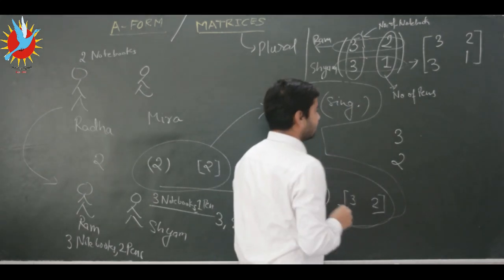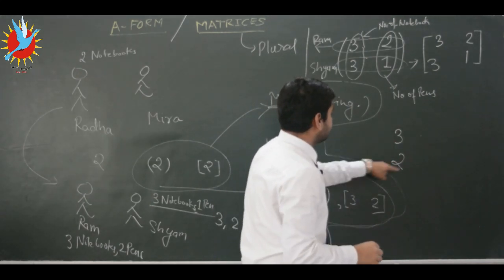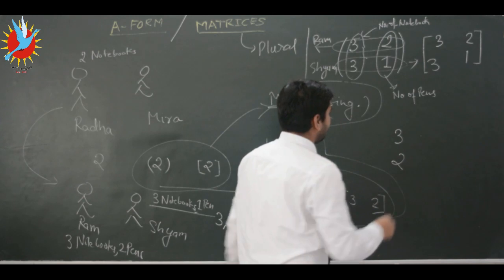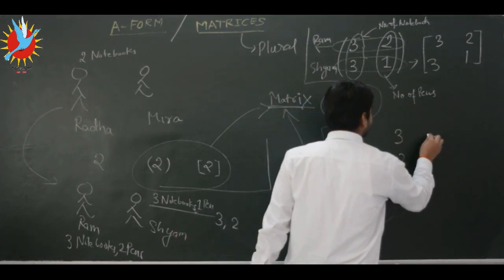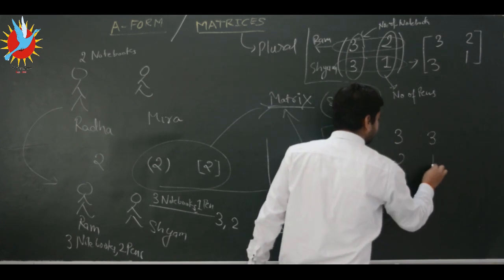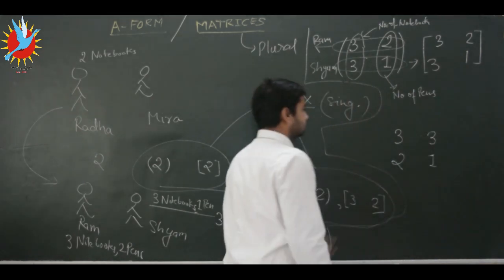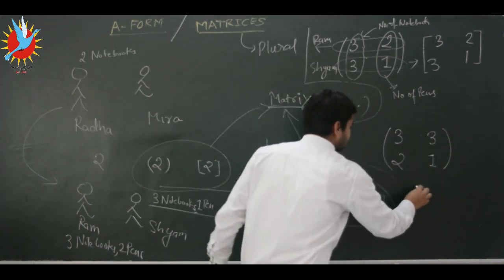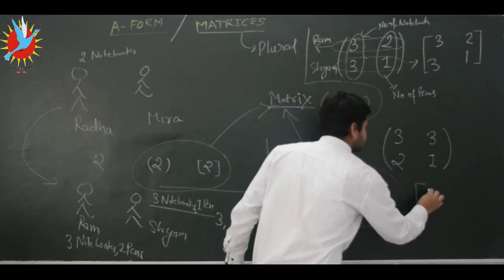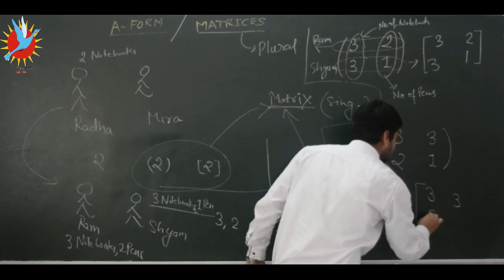Okay, so this column denotes things possessed by Ram, and if she is asking the same question at the same time to Syam, Syam can write his answer like 3 1. Okay, so they will reply this answer in a round bracket, or they can reply in a square bracket, 3 3 2 1.